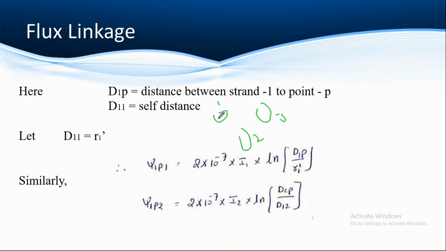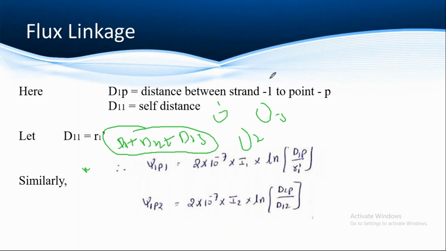Now if we take conductors 1 and 2 as reference, how we can calculate is D11 plus D12 plus D13. Okay, so we have to take it in this way. This is the geometric mean radius.